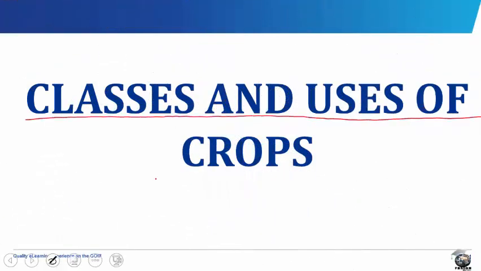Classes and uses of crops. Crops are plants which are grown by man for a definite purpose. Crops are classified in various ways, which include according to their practical uses and food values, according to their lifespan, for example, the annuals, the biennials, and the perennials, according to their structure, for example, the monocotyledons and the dicotyledons, and also according to their geographical distribution, for example, the tropical and the temperate crops.